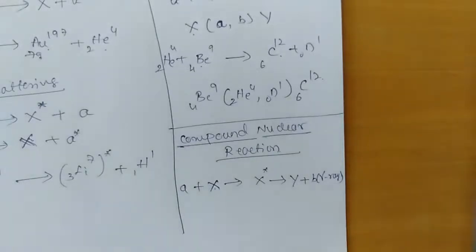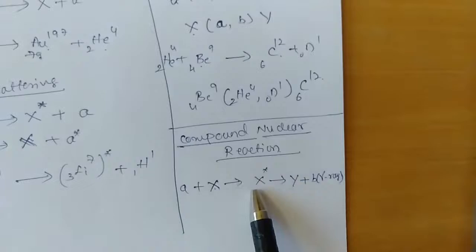As we have discussed earlier, inelastic scattering is divided into four major groups. Under that, the first one is the compound nuclear reaction. What do we mean by compound nuclear reaction? Whenever we have a target nucleus X which is bombarded by a projectile, a compound nucleus is formed.